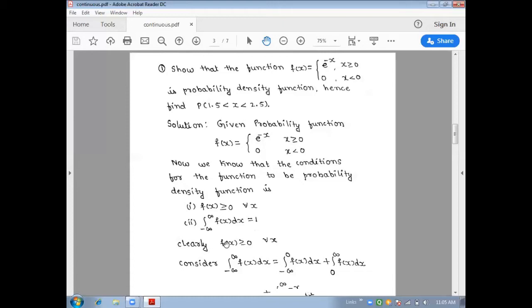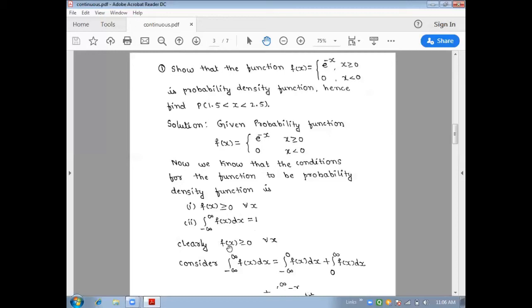Now clearly f of x is greater than or equal to 0 for all x, because here you have e to the power of minus x, nothing but 1 by e power x. If you take 0, 1, 2, 3, the value is always greater than or equal to 0. Apart from that, the value will be 0, as they have given. Now we have to verify the second condition.